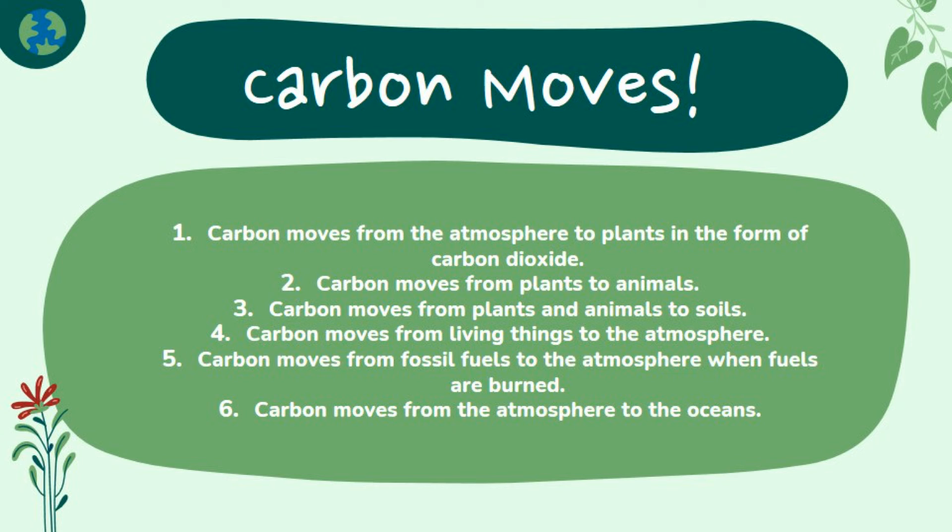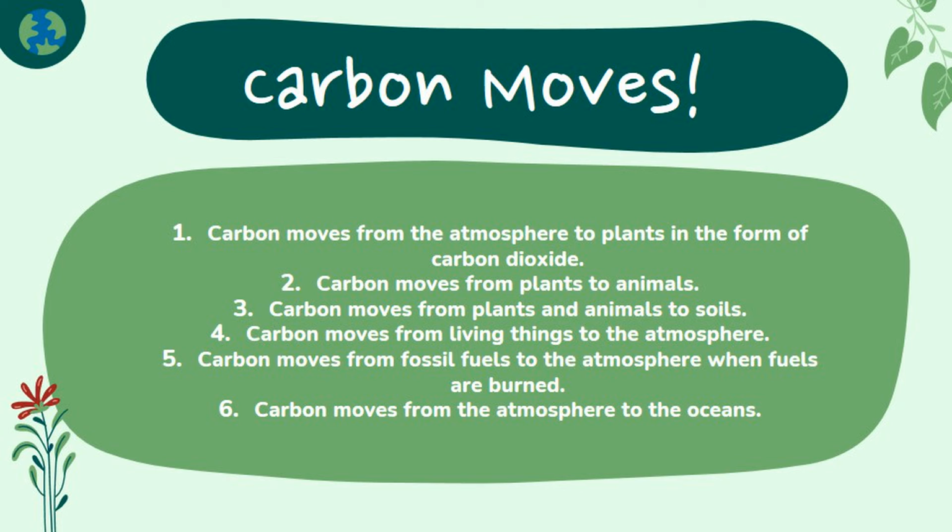Carbon moves from plants to animals. Through food chains, the carbon that is in plants moves to animals that eat them. Animals that eat other animals get the carbon from their food too. Carbon moves from plants and animals to soils. When plants and animals die, their bodies, wood and leaves decay, bringing the carbon into the ground. Some is buried and will become fossil fuels in millions and millions of years.